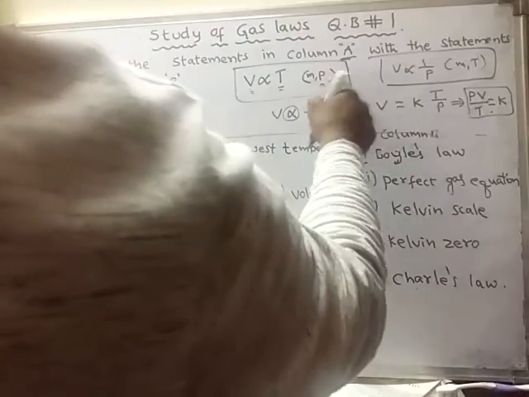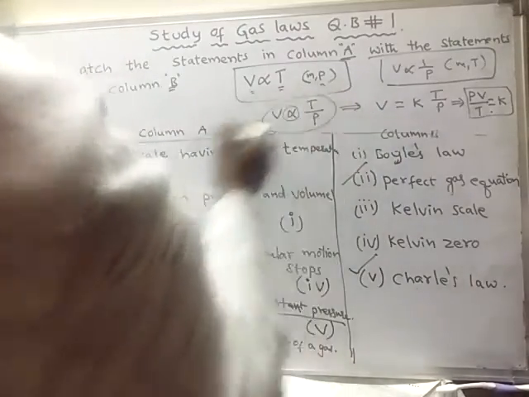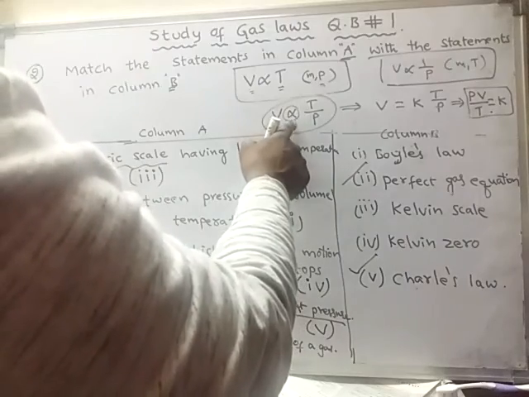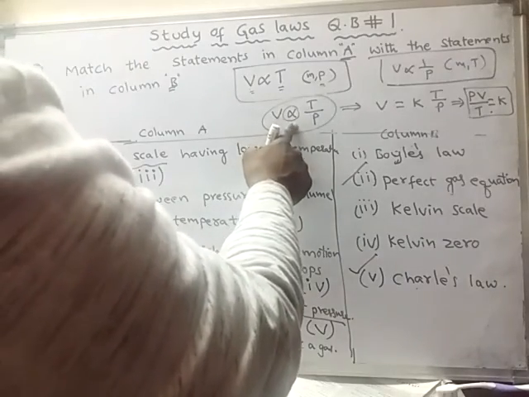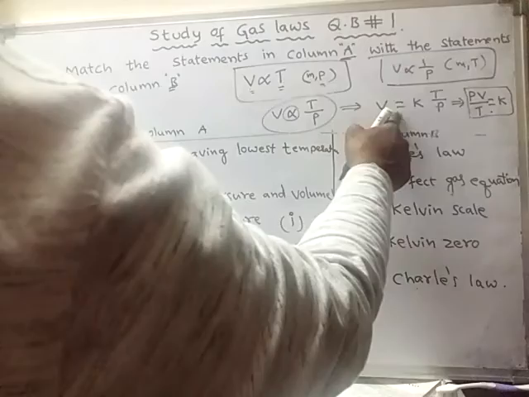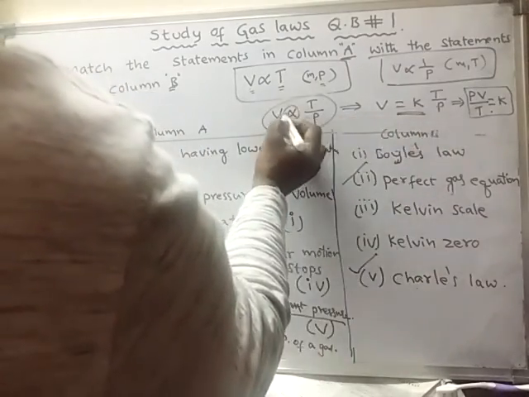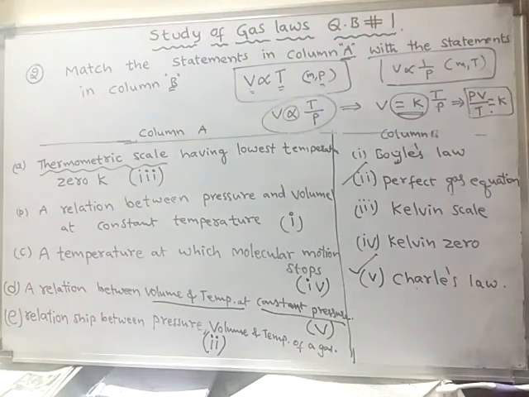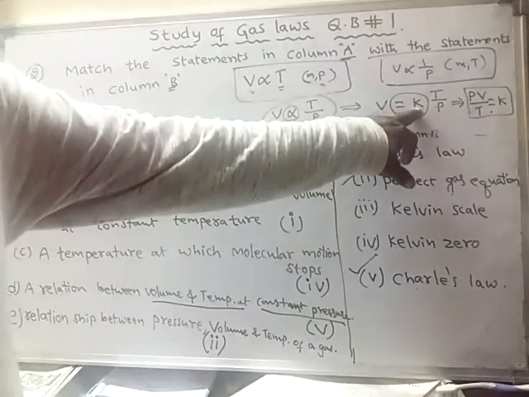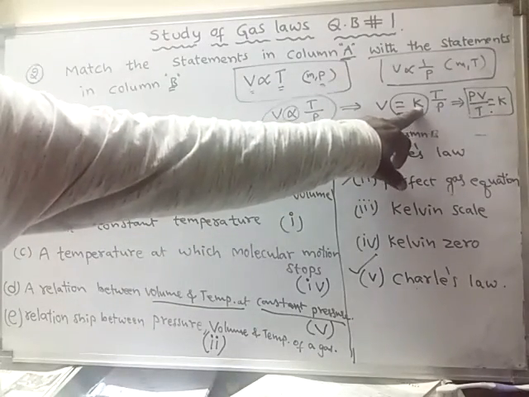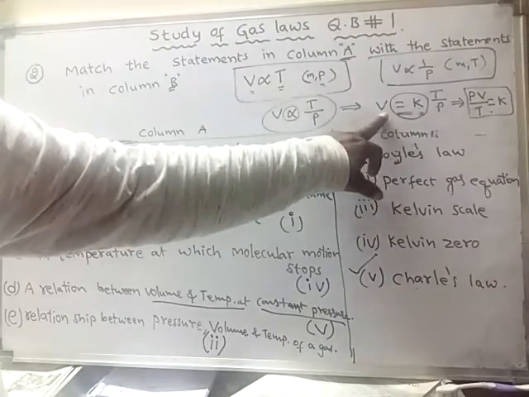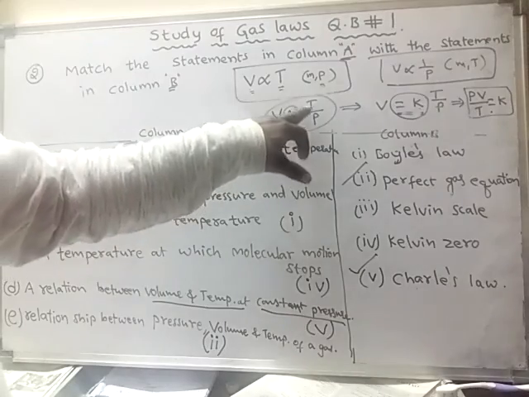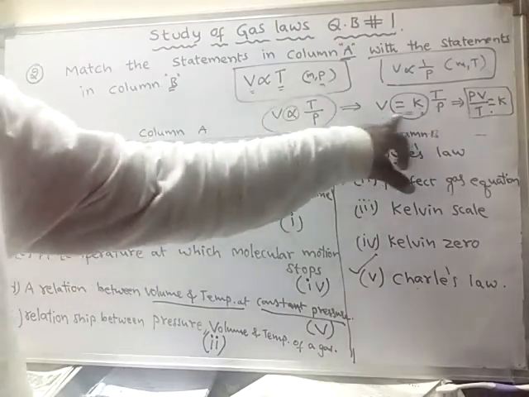Upon replacing the proportionality symbol by the equal to symbol, K is nothing but the proportionality constant. So V will be equal to K into T by P. V is directly proportional to T by P.